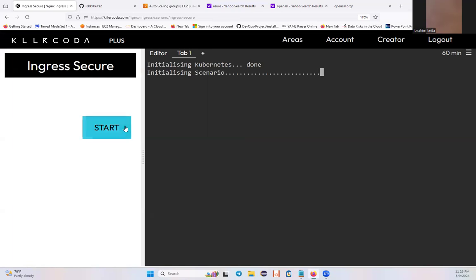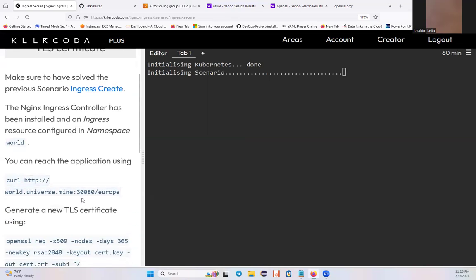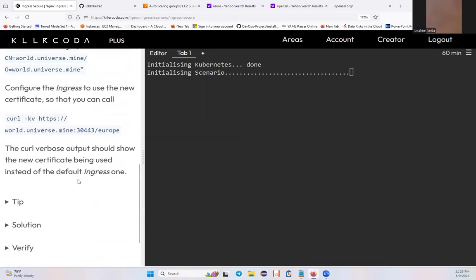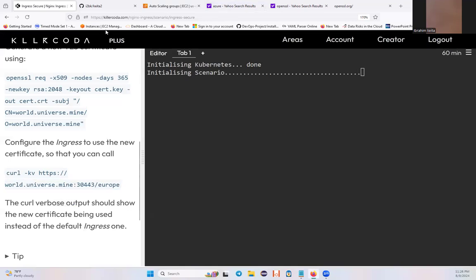Installing. This may take time. I don't have all this time, but you can do all the setup.